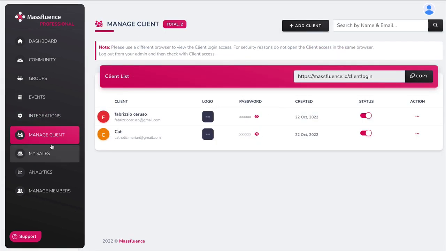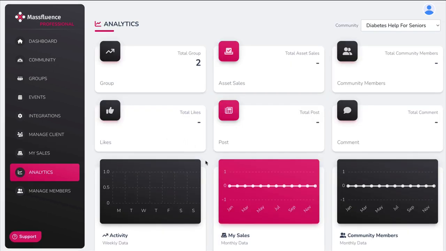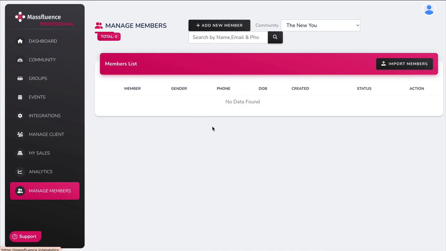Now down here under Manage Client, this would be if you have an agency business and you're allowing clients to use this software. My Sales, this is where you would see a report of how many people bought your assets, how many people bought items on your channels, and there is also analytics. And then you can also manage your members.